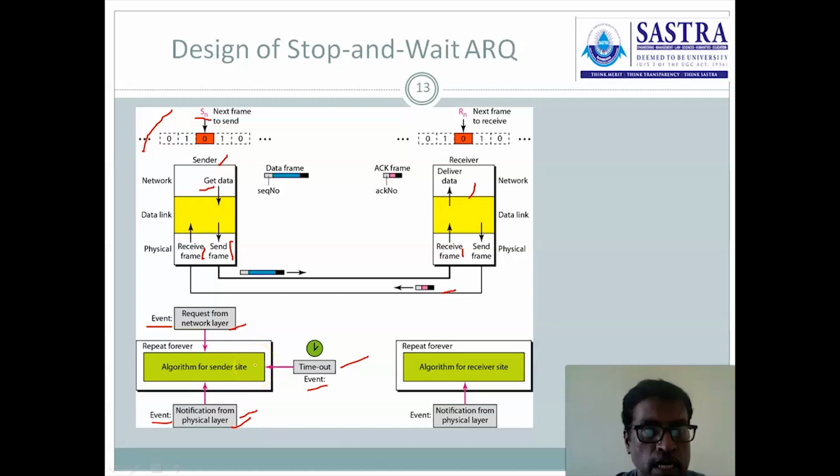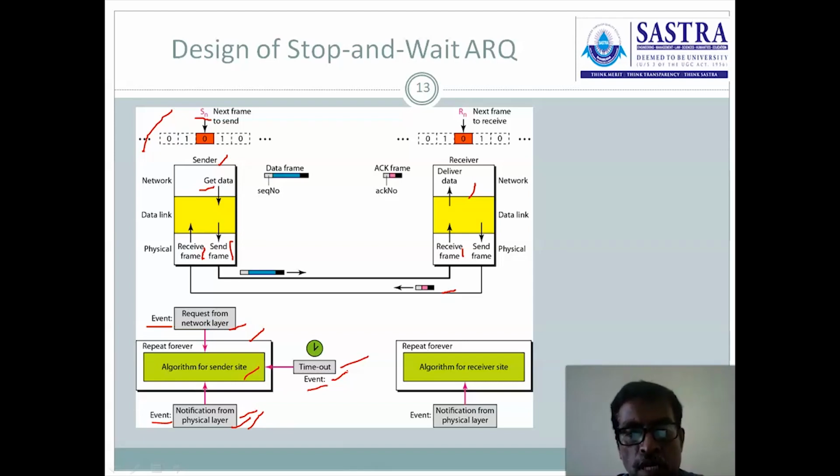Whenever the data is transferred from the network layer to the data link layer, this notification is given. That algorithm will be executed at the sender side. Immediately the data is extracted and transmitted. Whenever it receives an acknowledgement, the arrival notification of the acknowledgement is transmitted to the data link layer at the sender. Then that will be executed and it receives the acknowledgement frame successfully. The timeout event occurs whenever the timer expires.